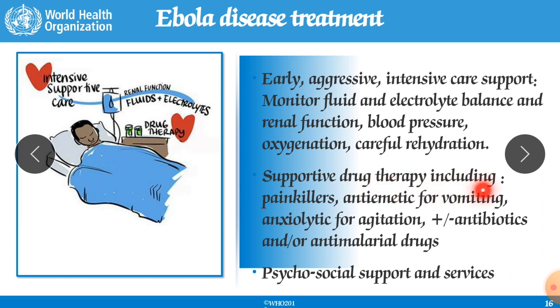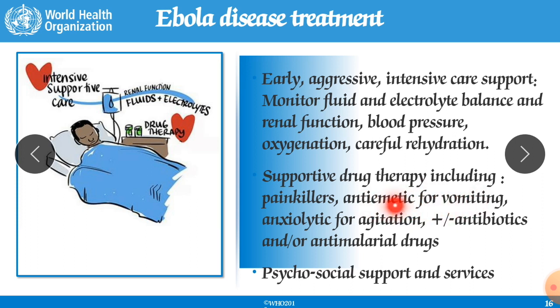Supportive drug therapy includes painkillers, but try to understand, don't use NSAIDs like aspirin, because they will increase the chances of bleeding. That's why don't use NSAIDs like aspirin. Antiemetics for vomiting, because you have to use the drugs symptomatically, means vomiting occurs here, so use antiemetics to avoid emesis, like chlorpromazine.